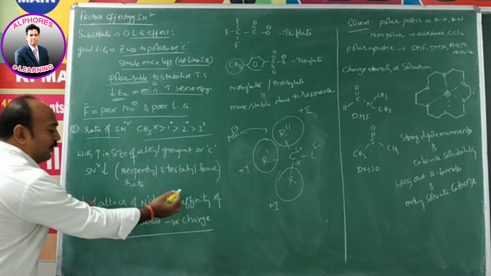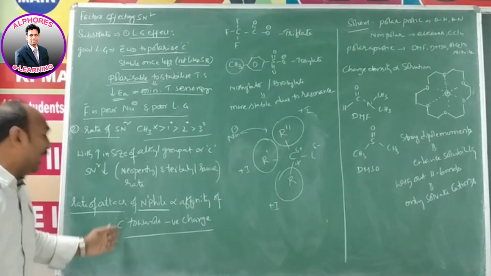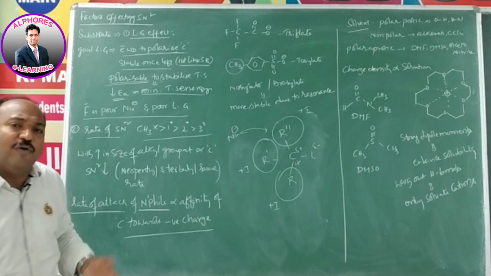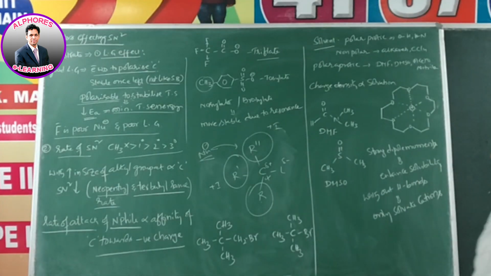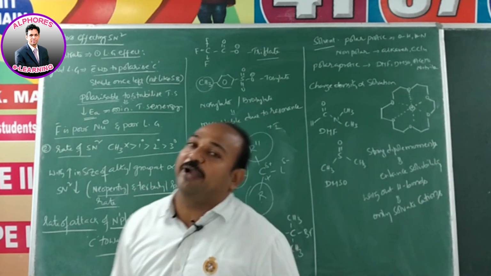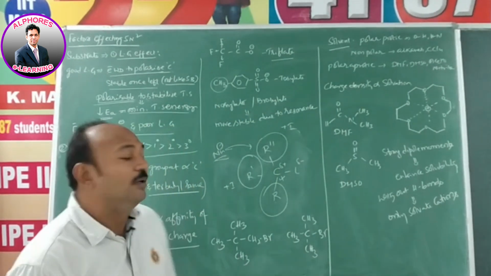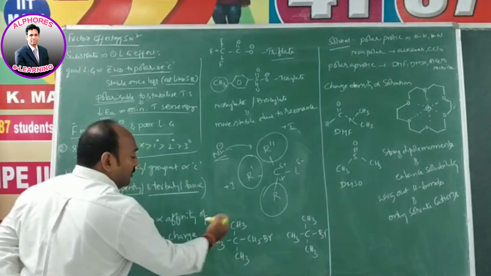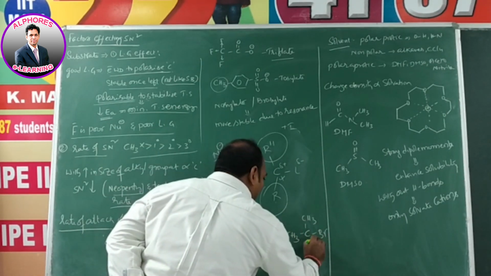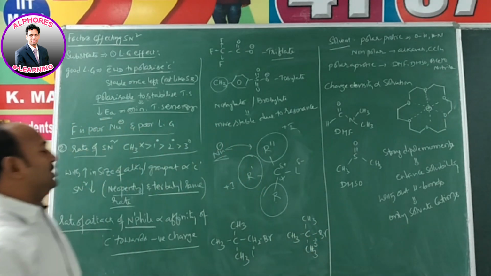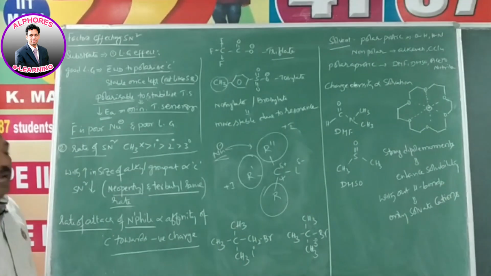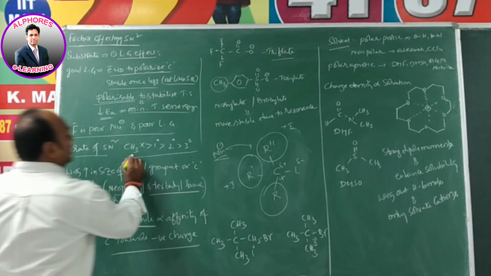So the rate of attack of a nucleophile is directly proportional to the affinity of carbon towards negative charge, more when that carbon is electrophilic. So, neopentyl bromide and tertiary butyl bromide: what SN2 rates are we expecting? Neopentyl bromide here is a primary alkyl halide, and tertiary butyl bromide is tertiary. Just now we discussed that the SN2 reaction rate is more in primary and less in tertiary. From this order it is very clear.